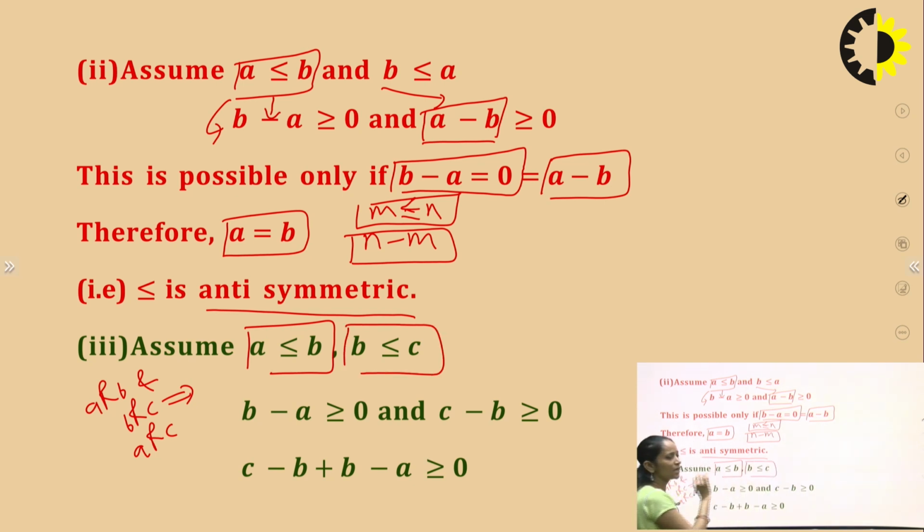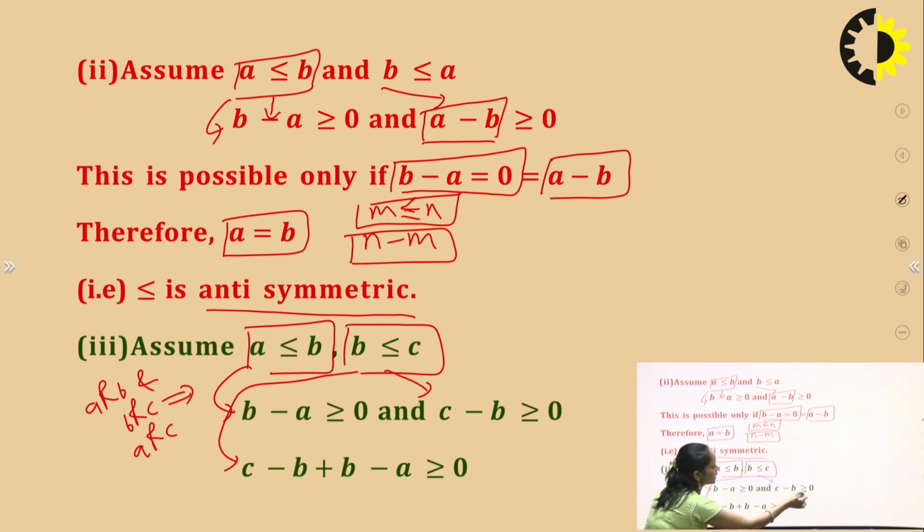As a is less than or equal to b, and the definition in the given question is, if m is less than n, then n minus m is non-negative. So for this particular, a is less than or equal to b, then b minus a is greater than or equal to 0. And for this again, if b is less than or equal to c, then c minus b is greater than or equal to 0. So what we can say is that there is a relation from a and c. What is the relation? This is the relation, c minus b plus b minus a. This is also greater than or equal to 0.